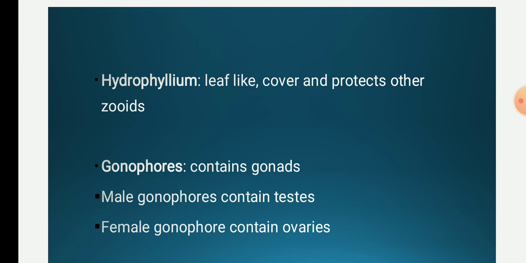And last is the gonophore. The gonophore contains gonads, male and female. Male gonophores contain testes and female gonophores contain ovaries, and at maturity they release sperm and ova, and once they release the gametes, the gonophores die.